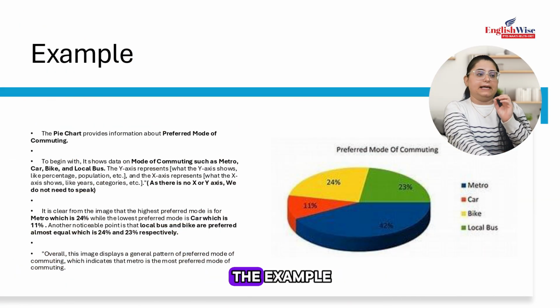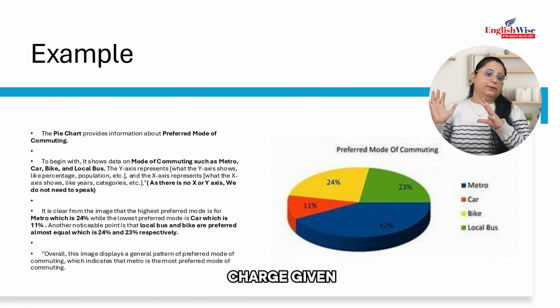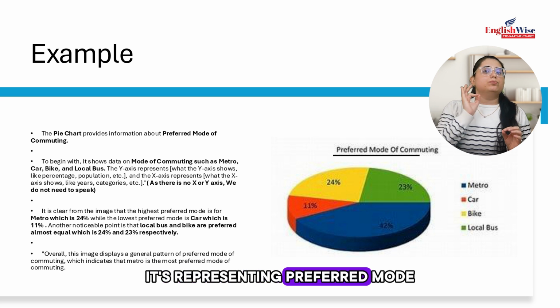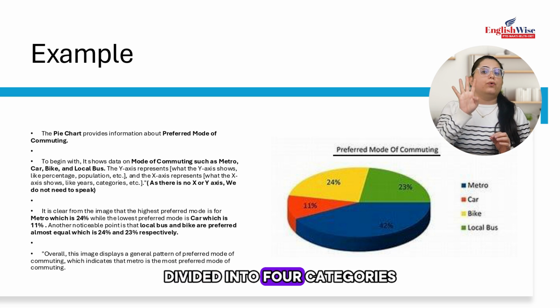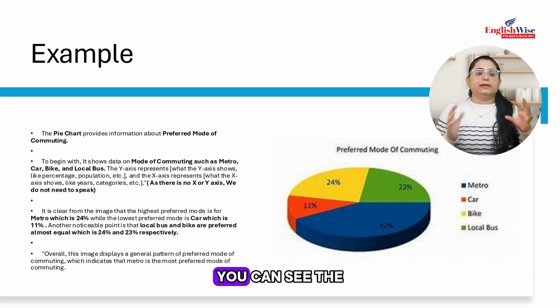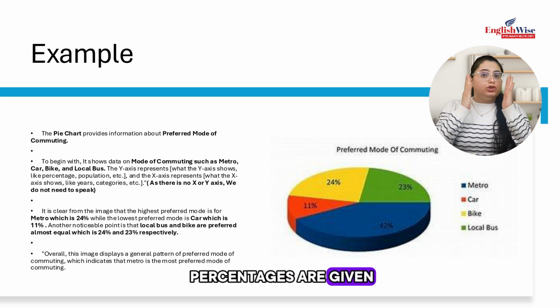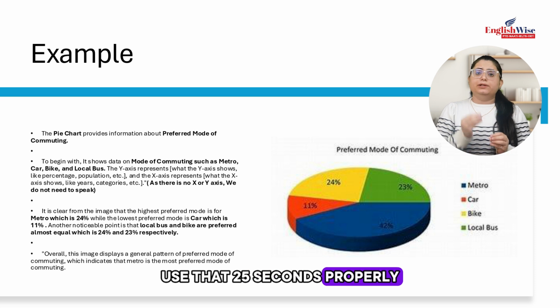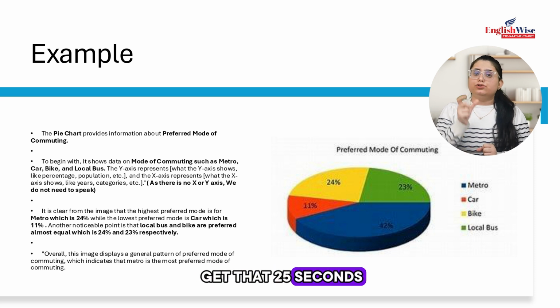We're going to look at the example. There is a pie chart given. It's representing preferred mode of commuting divided into 4 categories: metro, car, bike and local bus. You can see the percentages are given. Use that 25 seconds properly. You will get that 25 seconds to prepare.